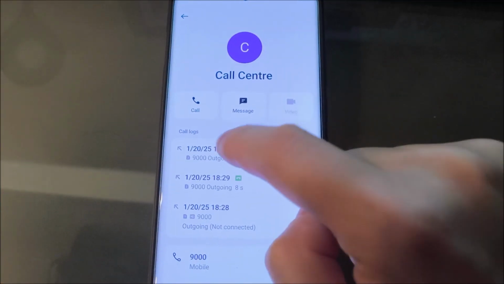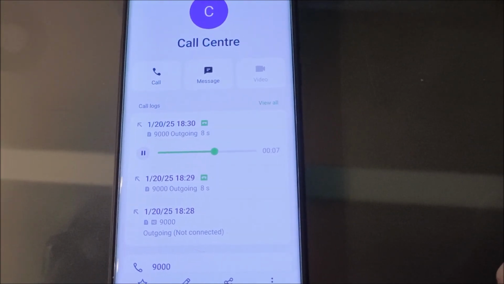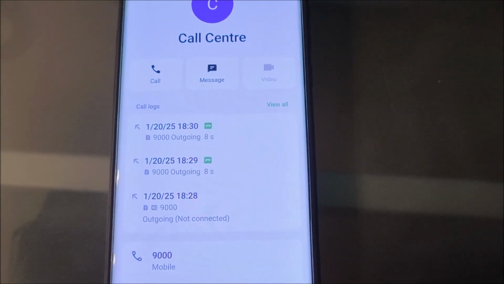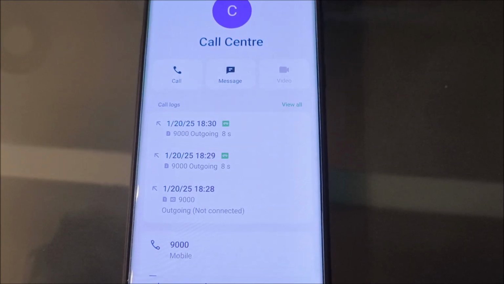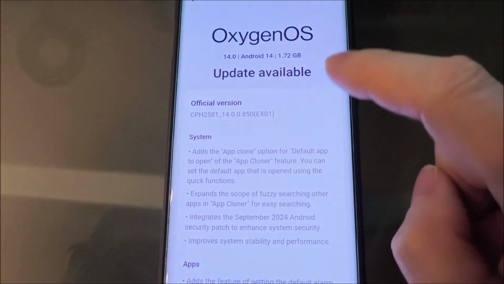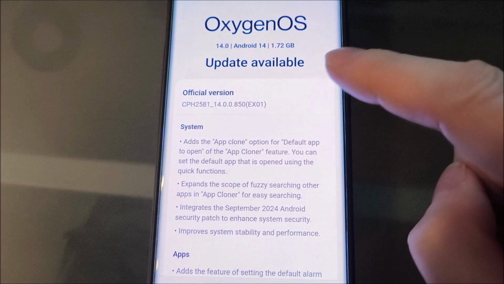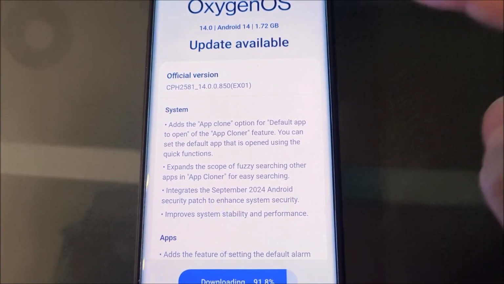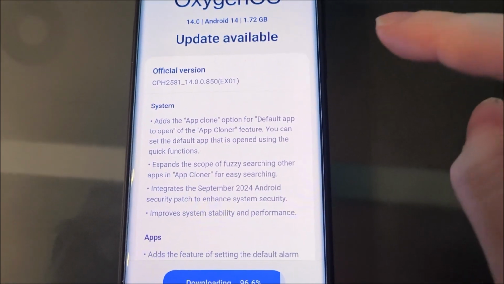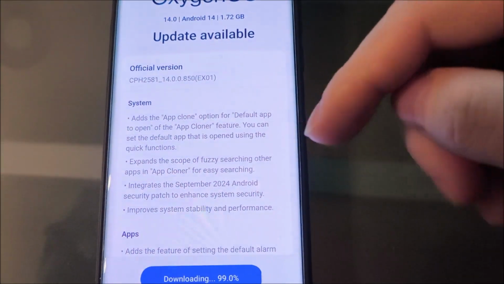And it works perfectly. Now I have an auto update, the last auto update for OxygenOS 14, and after that it should be OxygenOS 15, and after I upgrade to OxygenOS 15 I will restore my files from PC to phone.